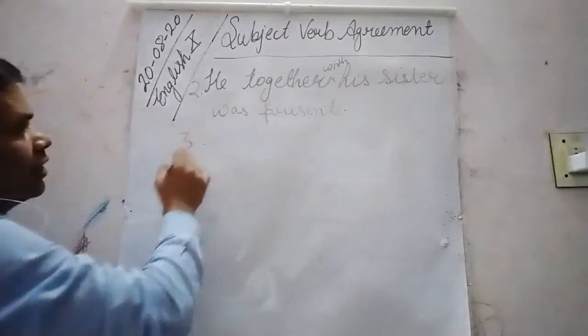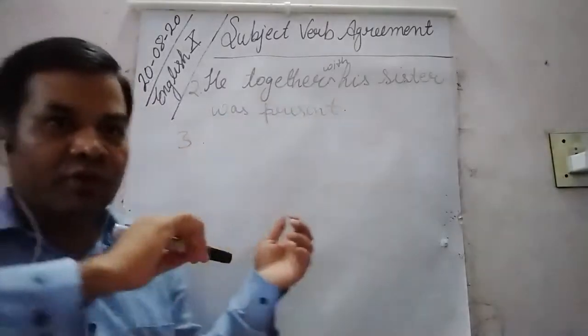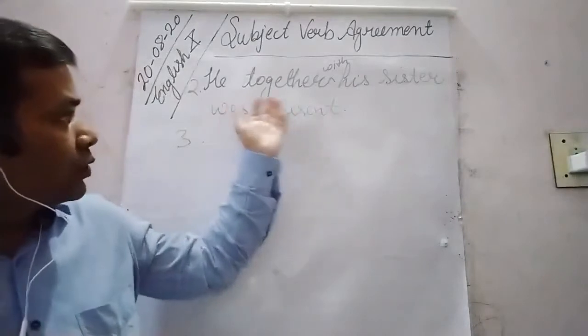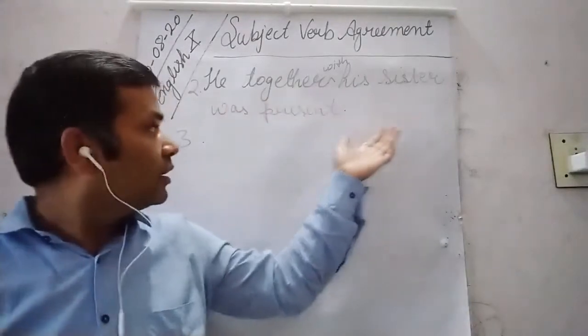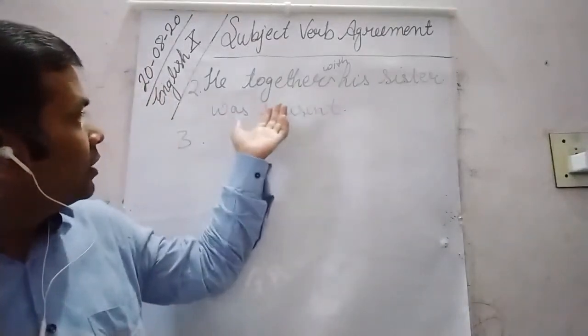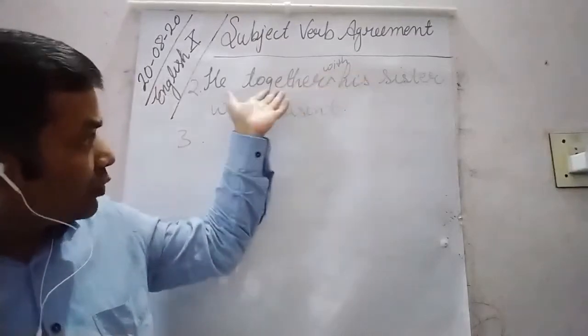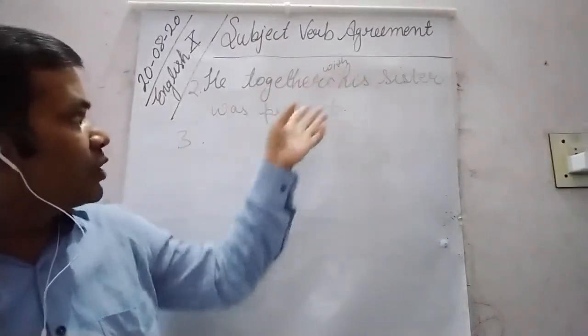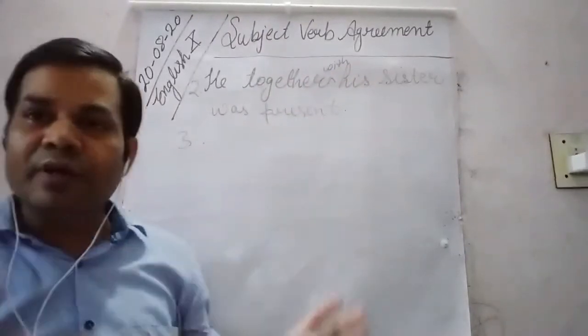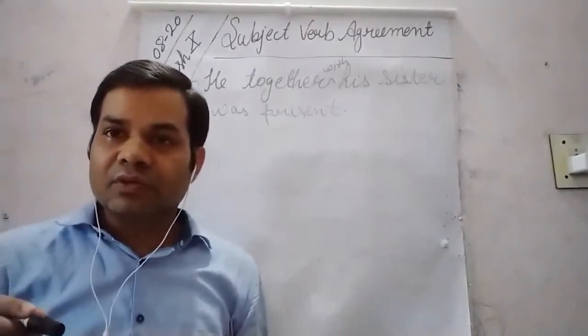Here two subjects are joined by together with. Two singular subjects joined by together with are followed by a singular verb.